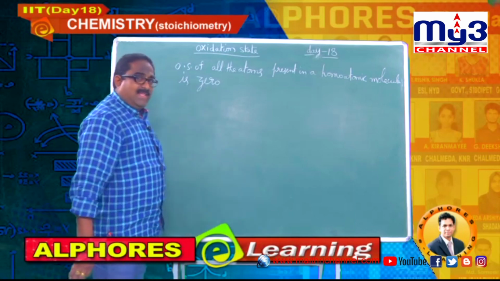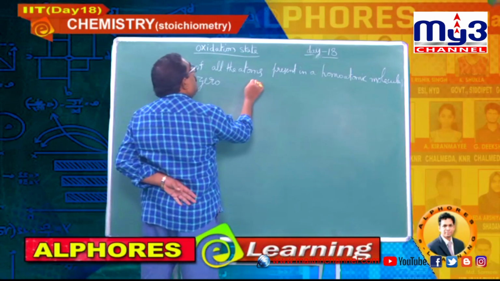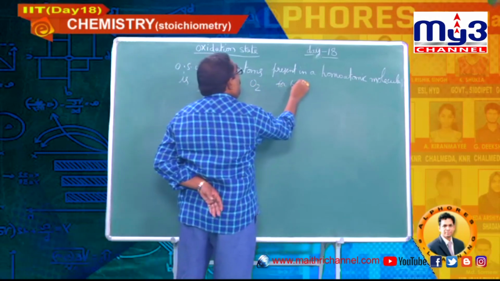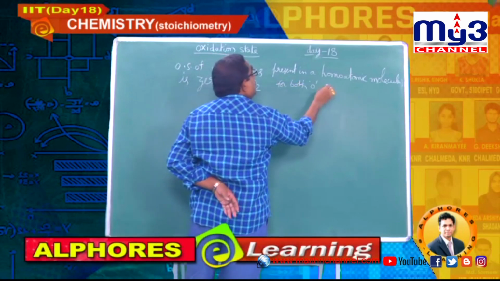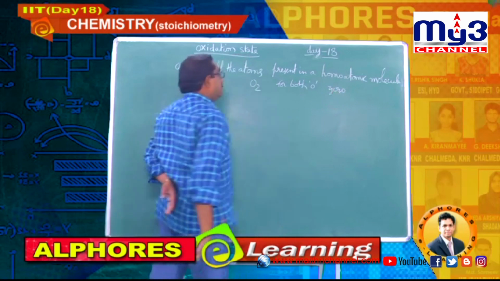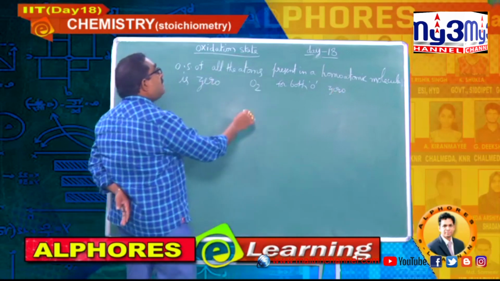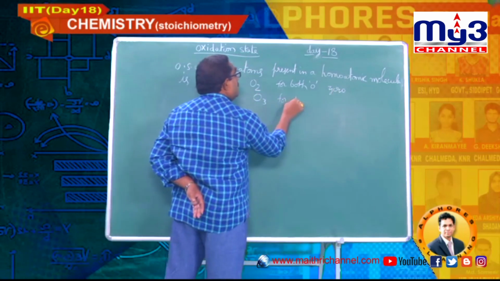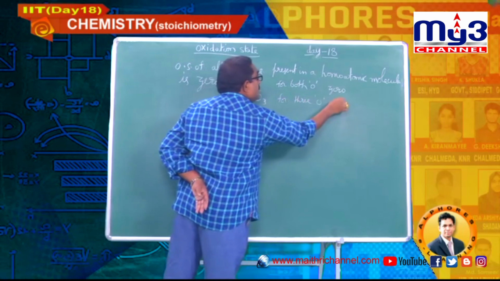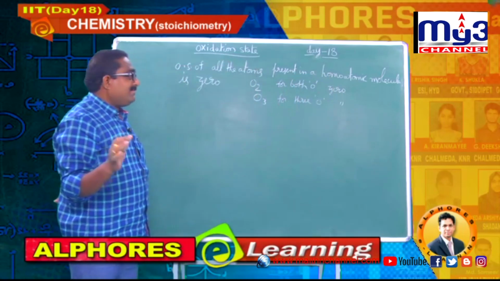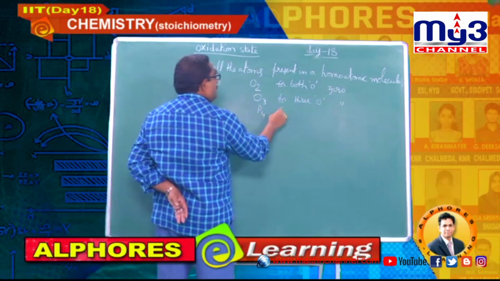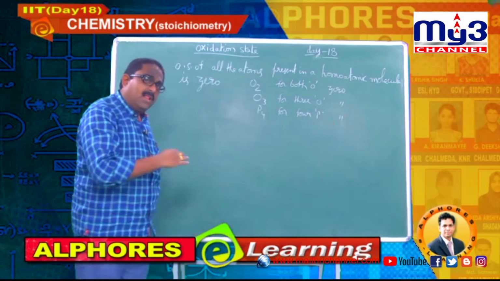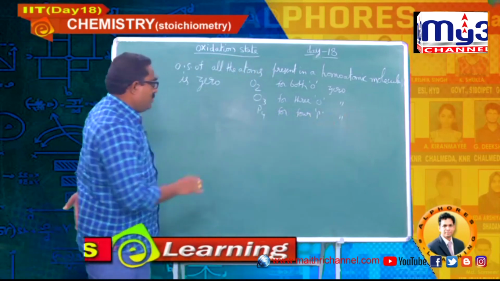I will explain with examples. O2, for both oxygens, oxidation states are 0. O3, for 3 oxygens, 0 again. P4, for all 4 phosphorus atoms, you have to consider 0.